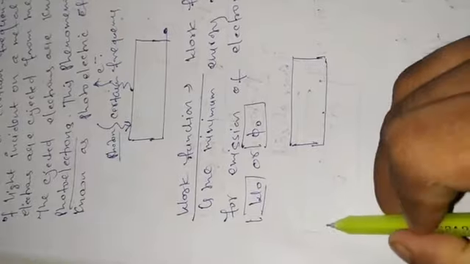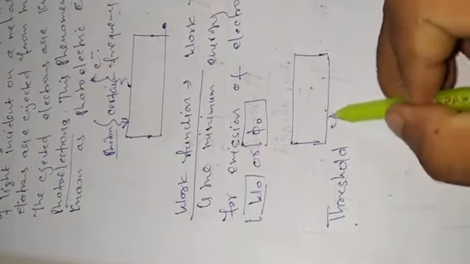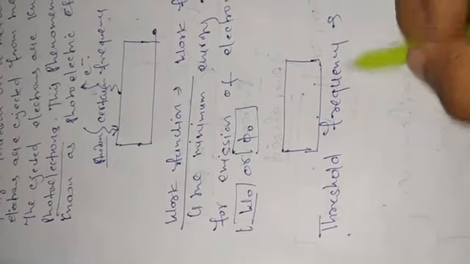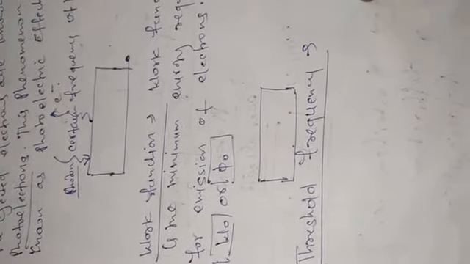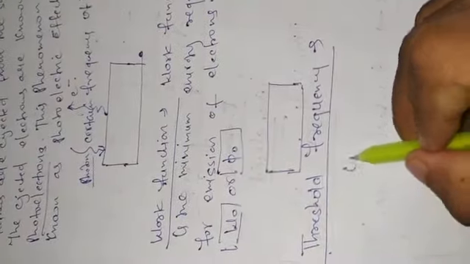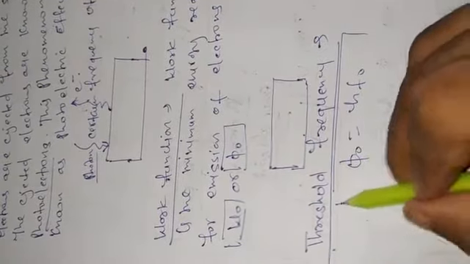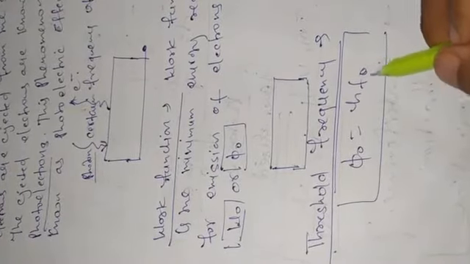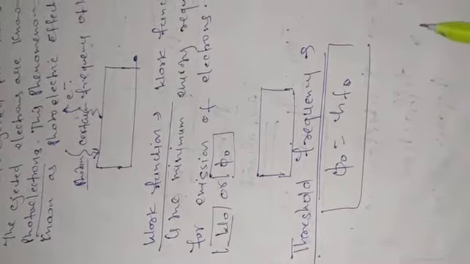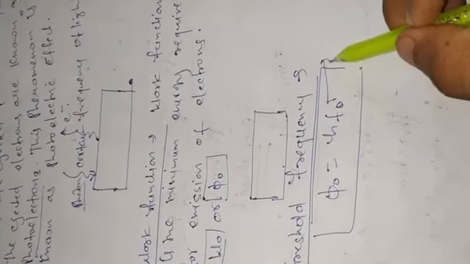Next term is the threshold frequency. What is threshold frequency? The frequency corresponding to the work function. Work function is equal to h f naught. Here f naught is the frequency corresponding to the work function, and this is the minimum frequency which is necessary to eject out the electron.